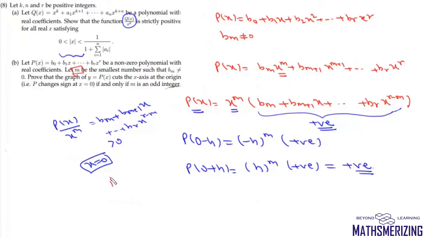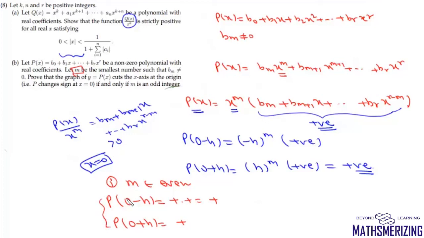Now we'll take the first case, when m is an even number. So if m is an even number, then in that case P(0 minus h) will be minus h to some even power, which is positive. So it will be plus into plus, so it will be plus, and then P(0 plus h) will also be positive. So there is no sign change at x equals 0. So this graph does not cross the x-axis at the origin if the value of m is even.